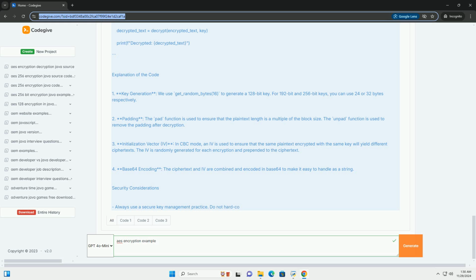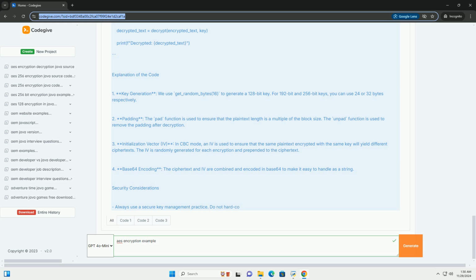1. Key generation: we use get_random_bytes(16) to generate a 128-bit key. For 192-bit and 256-bit keys, you can use 24 or 32 bytes respectively. 2. Padding: the pad function is used to ensure that the plain text length is a multiple of the block size. The unpad function is used to remove the padding after decryption.